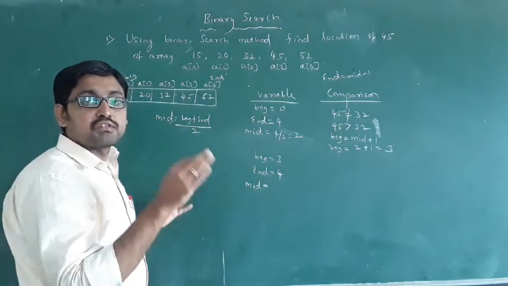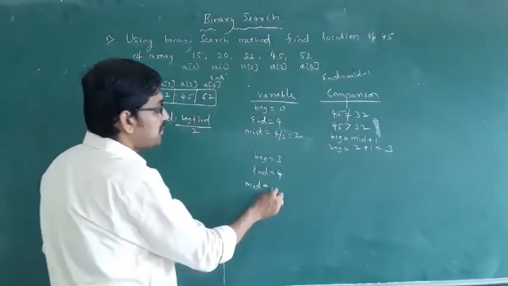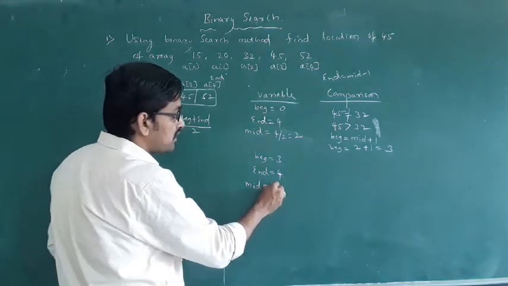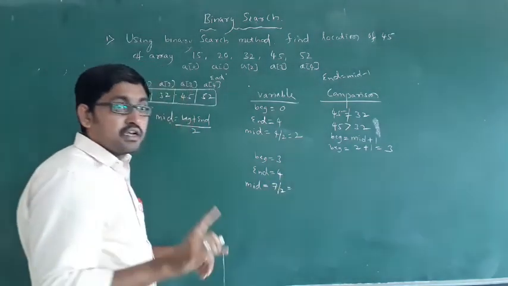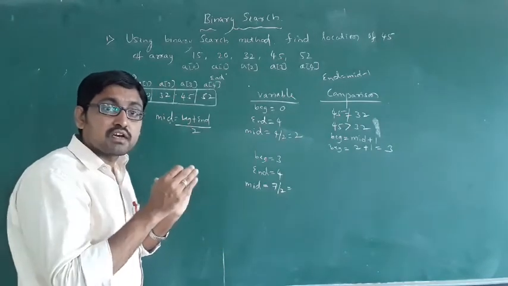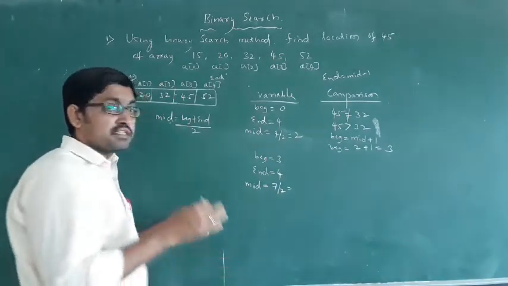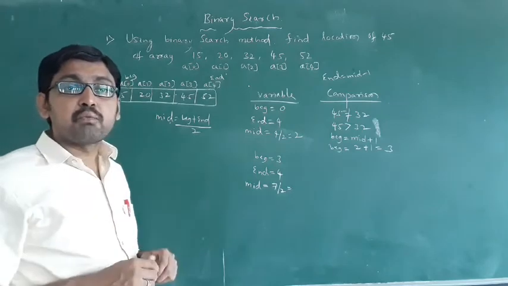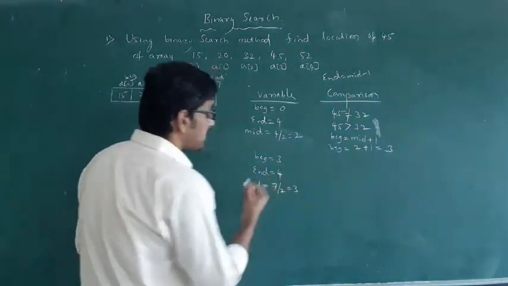3 plus 4 means 7. 7 by 2, 7 by 2 means 3.5. Don't take 3.5. Just take 3 only because this is an array. Array means there is no decimal point. Okay, just you have to take 3.